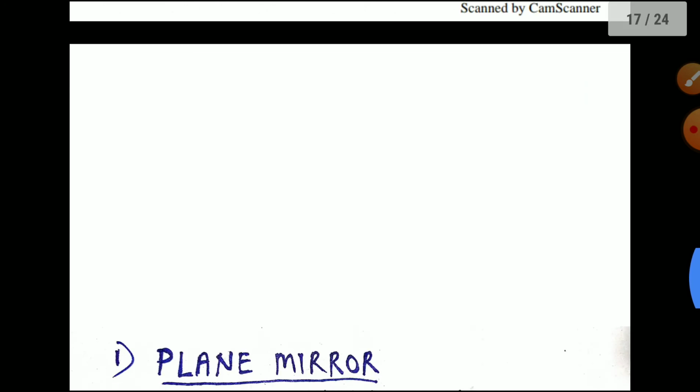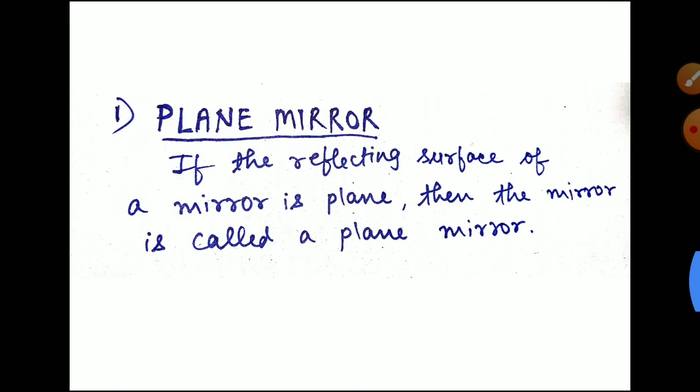Now mirrors are of two types. In this video we will discuss about plane mirror, and about the spherical mirror we will discuss in the next video. Okay, so what do you mean by plane mirror? If the reflecting surface of a mirror is plane, then the mirror is called a plane mirror. Okay, at your home also you can see the mirror which you look at daily for getting ready. रेडी होने के लिए जो डेली हम लोग घर में यूज़ करते हैं मिरर, उसका सरफेस एकदम प्लेन रहता है, एकदम स्मूथ रहता है.